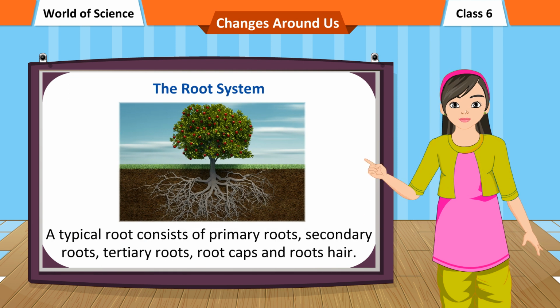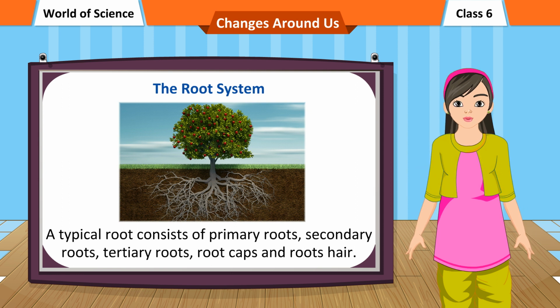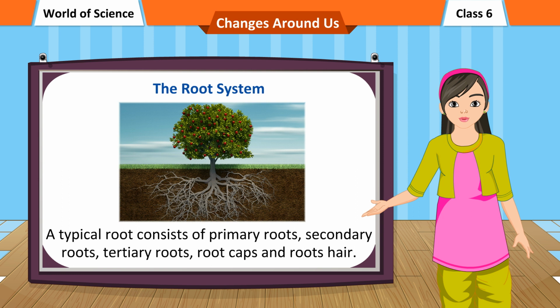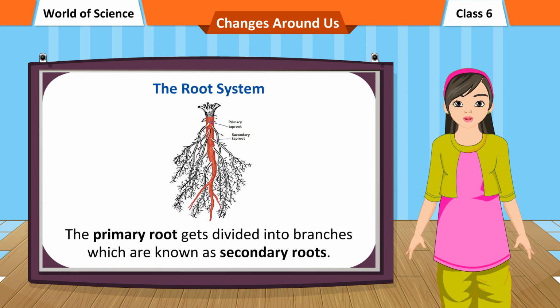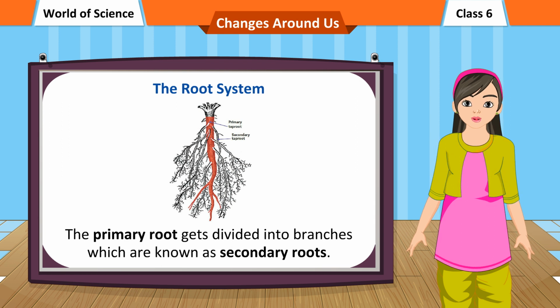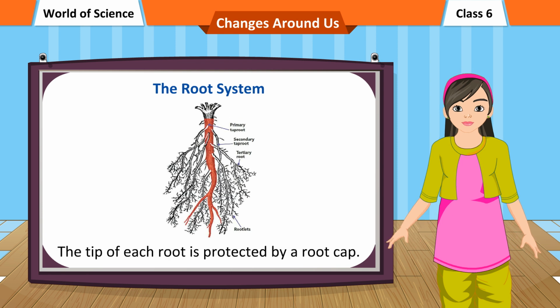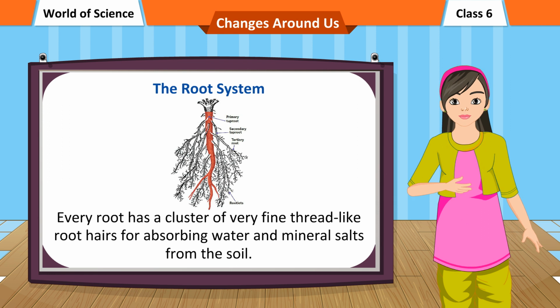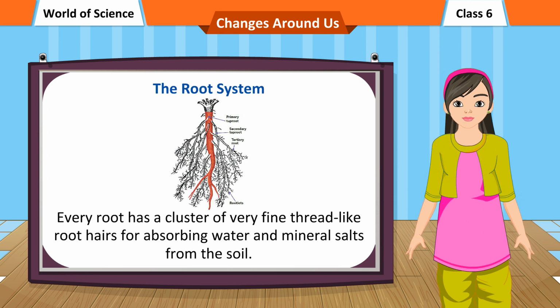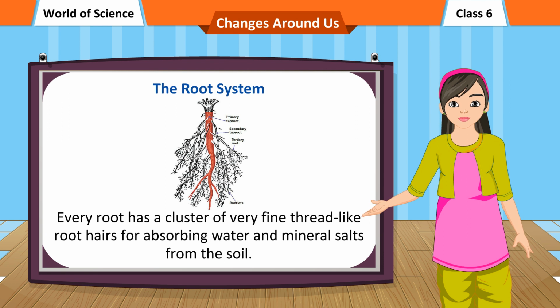A typical root consists of primary roots, secondary roots, tertiary roots, root caps, and root hair. The primary root gets divided into branches, which are known as secondary roots. The branches of secondary roots are called tertiary roots. The tip of each root is protected by a root cap. Every root has a cluster of very fine thread-like root hairs for absorbing water and mineral salts from the soil.